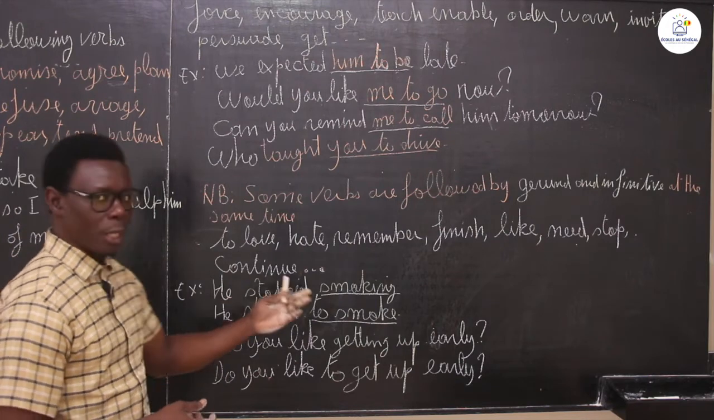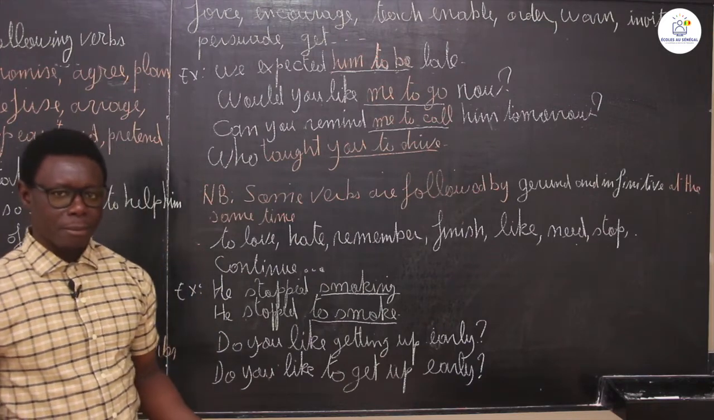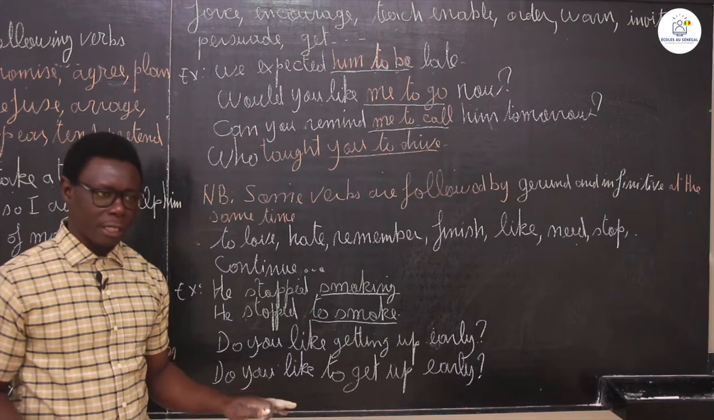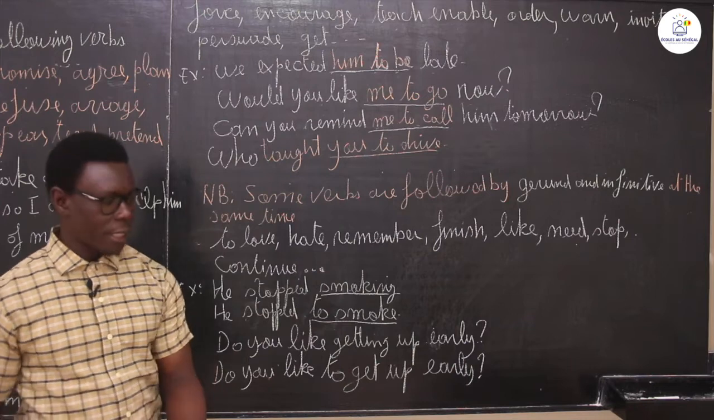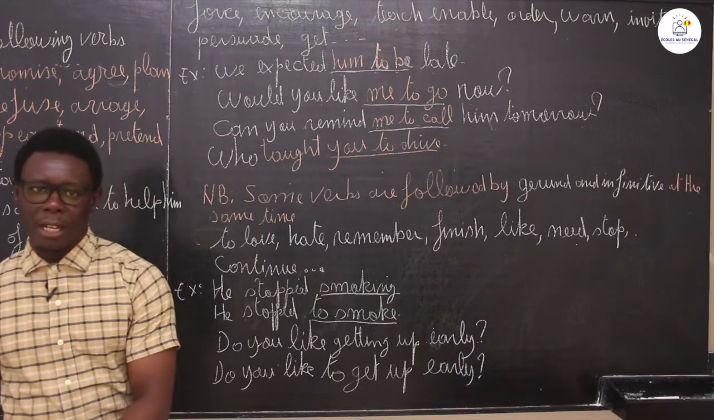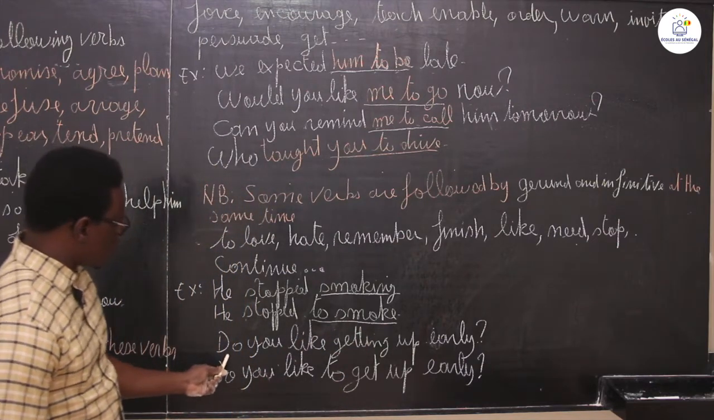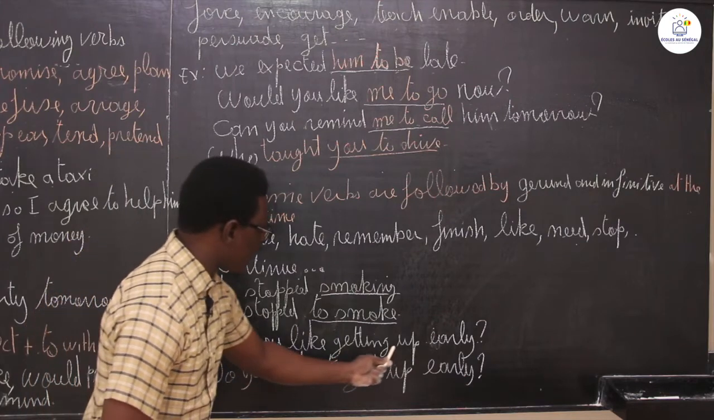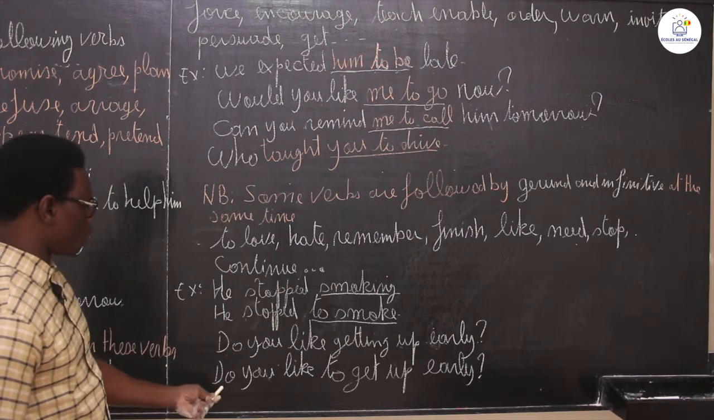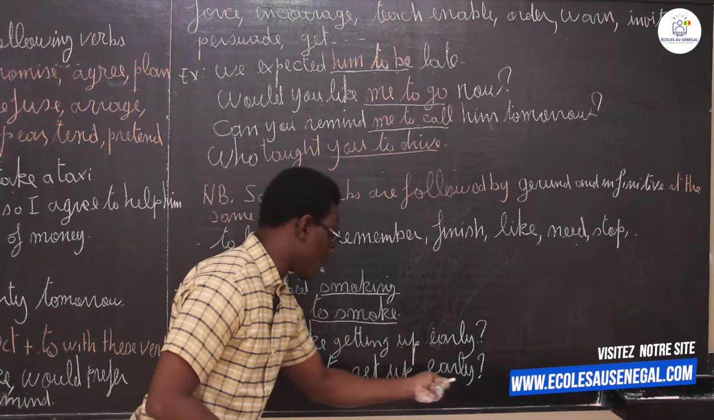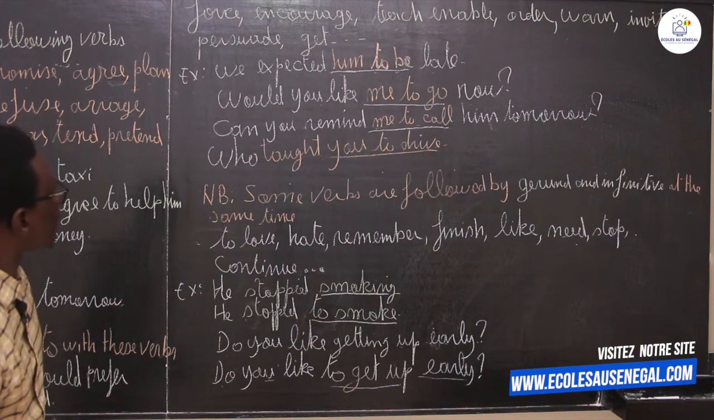So, he stopped smoking means he stopped doing the act of smoking. The act of smoking, he stopped it. He stopped to smoke means, maybe he was in the car and he stopped the car, got out and smoked. Good. Do you like getting up early? Yes? Do you like getting up early? Or you can say, do you like to get up early? So this is the example I propose for this part of the lesson.